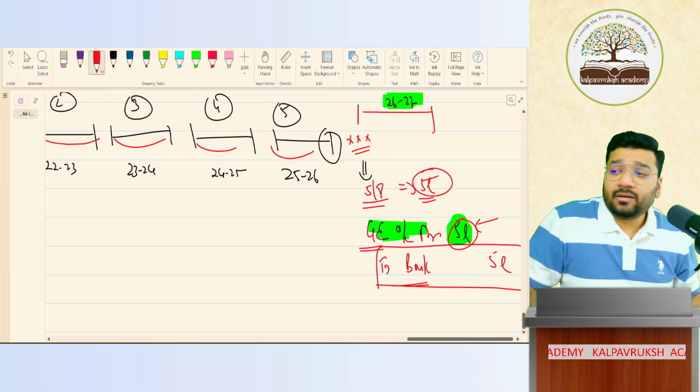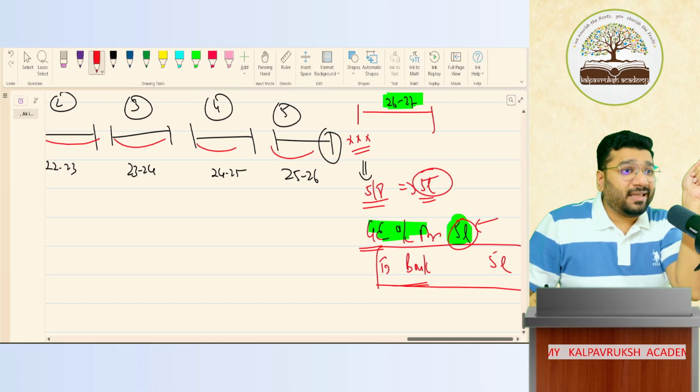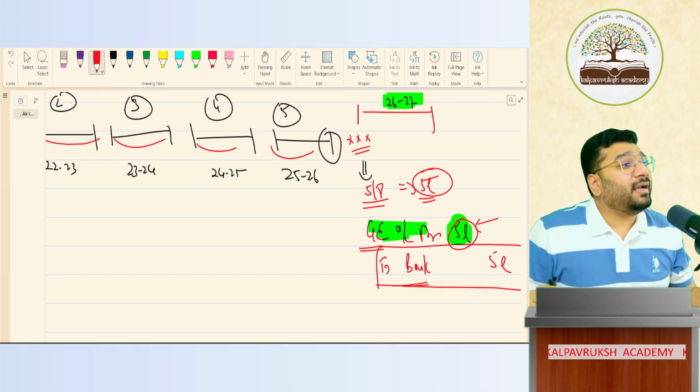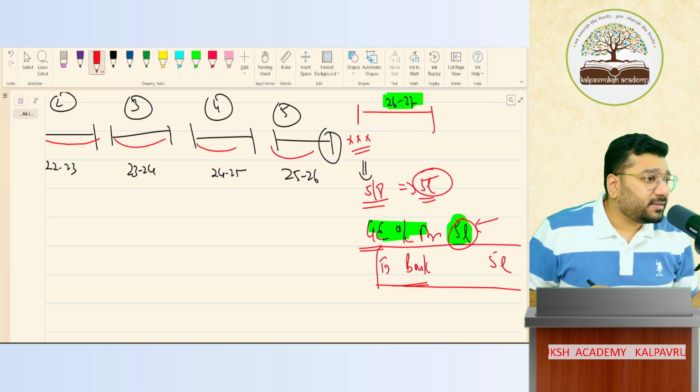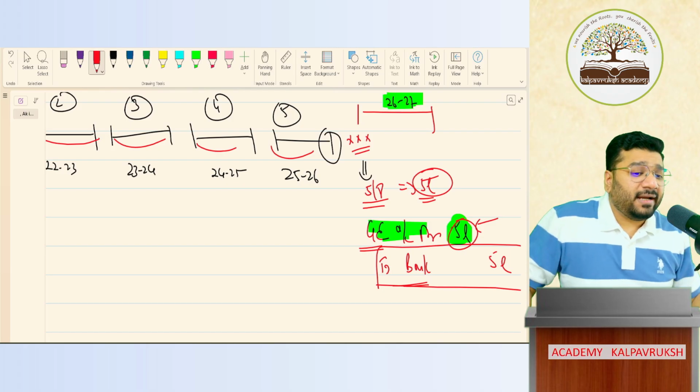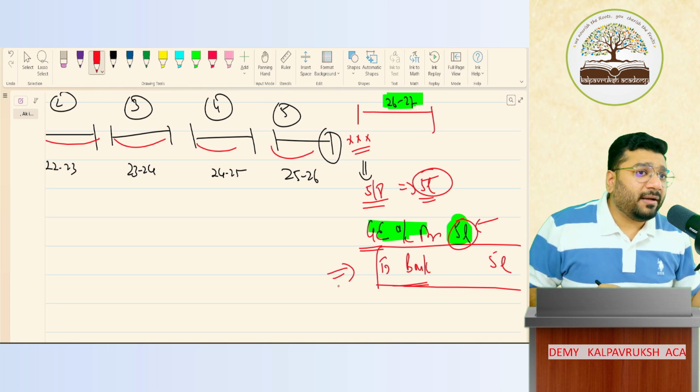Got it? Not got it? So the benefit is received in some other year, but the expenditure is recorded in some other year. Is it not a violation of the matching concept? Yes. So Accounting Standard 15 says that if at all you're planning to do accounting in this manner,